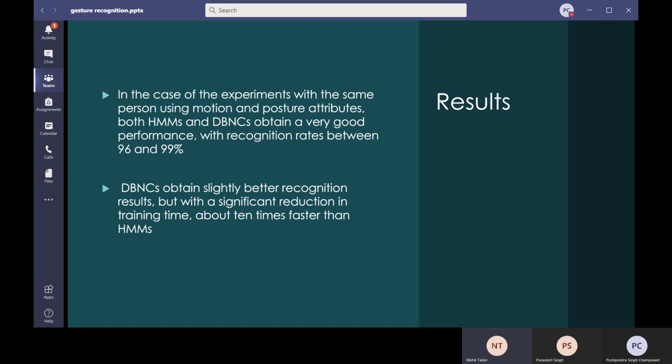But when we used the dynamic Bayesian network classifier, we got slightly better results as compared to the hidden Markov model. Also, use of the dynamic Bayesian network classifier reduced the training time significantly. Training time of the dynamic Bayesian network classifier was about 10 times faster than the hidden Markov model.